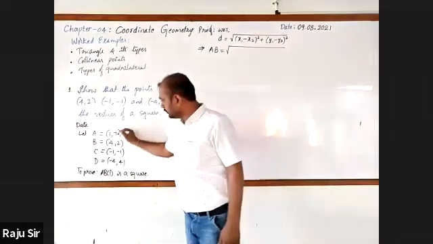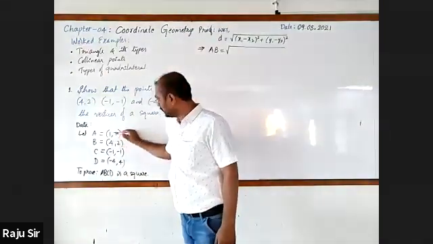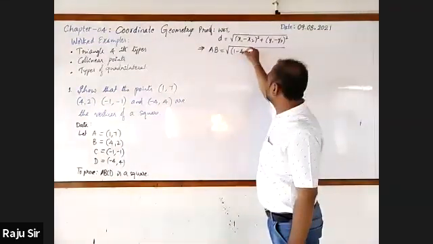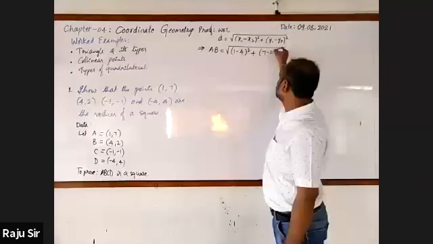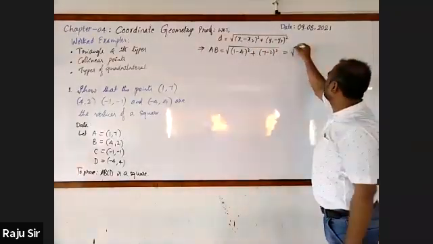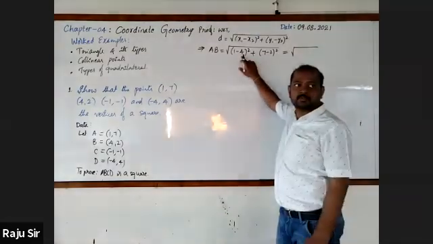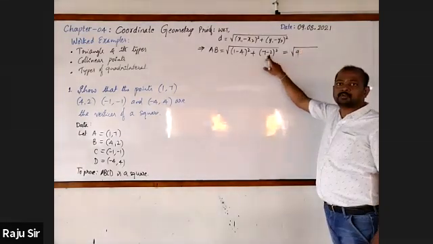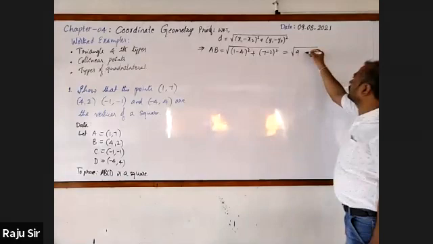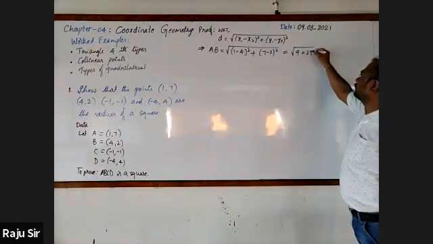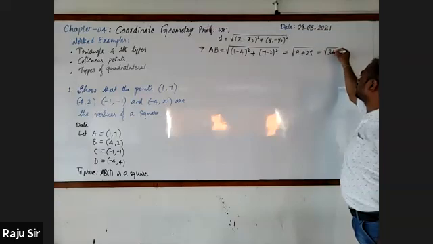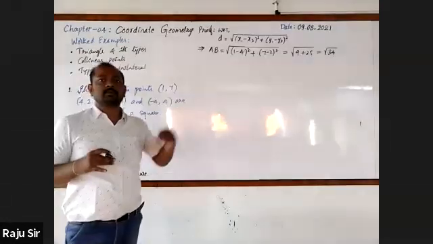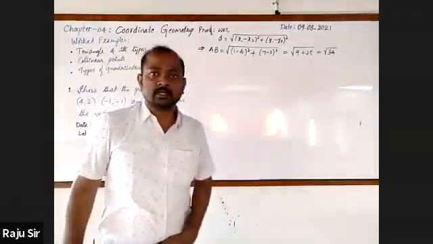Let's find out AB. It is square root of 1 minus 4 whole square plus 7 minus 2 whole square. Right? Simple again. What is 1 minus 4? Minus 3. 7 minus 2? 5. Whole square? 25. 25 plus 9? 34. Root 34. Again, simplify model. Let it be as it is. You simplify model, obviously you should find out the value of root 34.